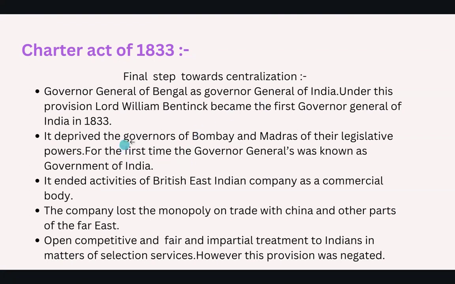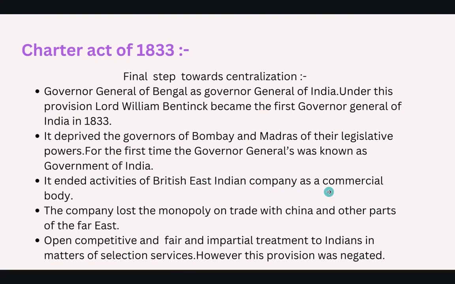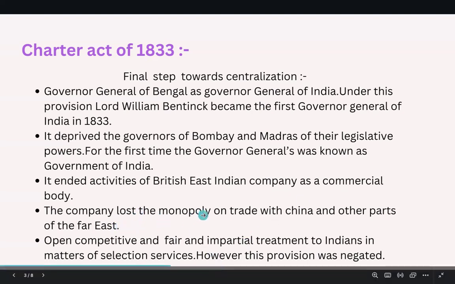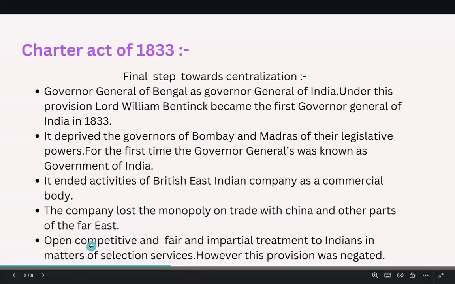It also deprived the governors of Bombay and Madras of their legislative powers. For the first time, the Governor General was known as the Government of India. Next, it also ended the activities of the British East India Company as a commercial body, and it was made an administrative body. The company lost the monopoly on trade with China and other parts of the Far East. Next, open, competitive, fair and impartial treatment to Indians in matters of selection to services.